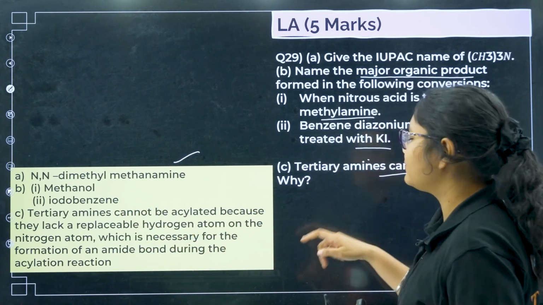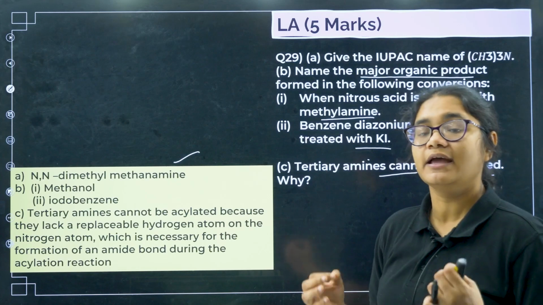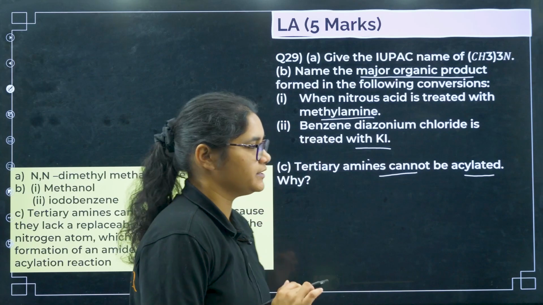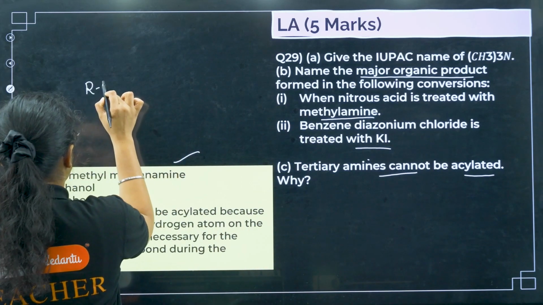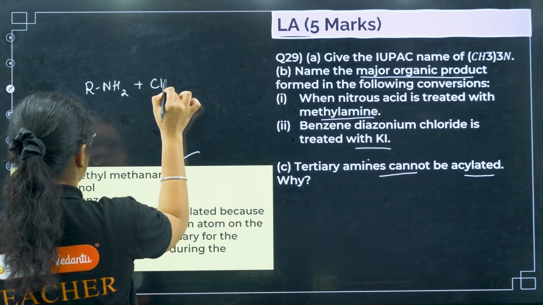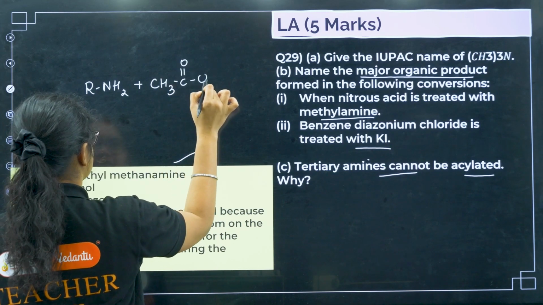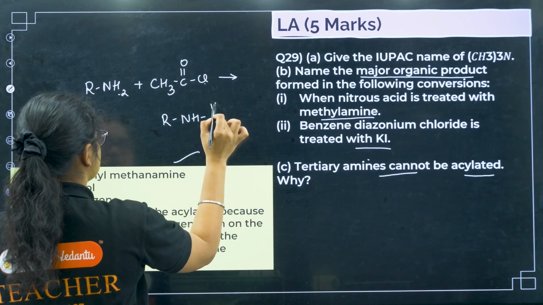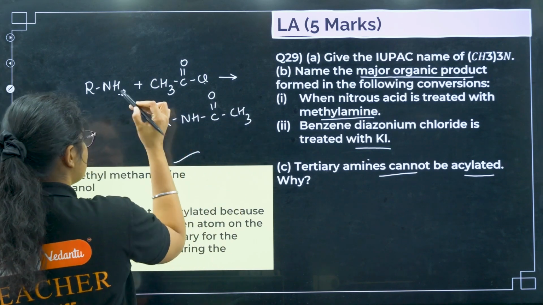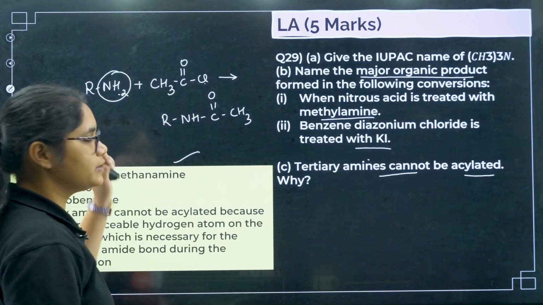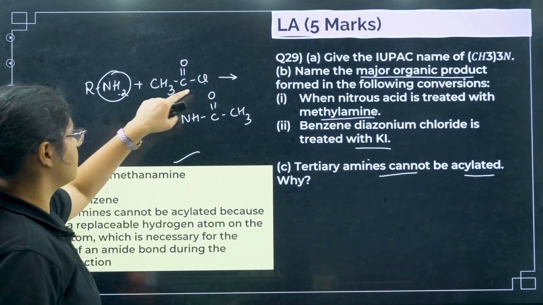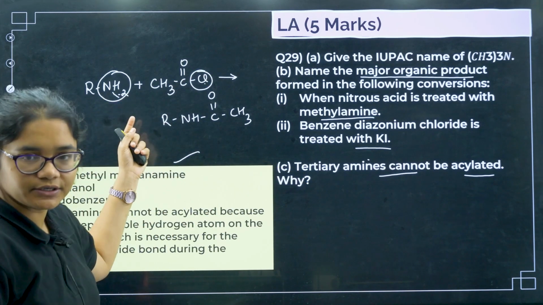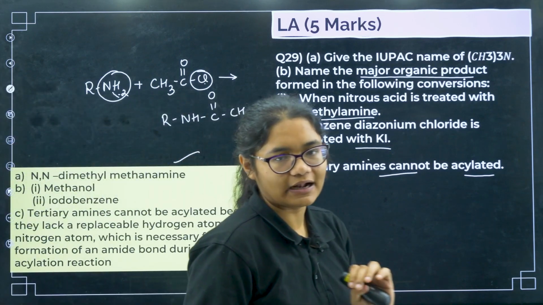Next, tertiary amines cannot be acylated. Why? So if you see, in case of acylation, what happens generally? If I have R NH2 and I treat it with any acylating group like CH3COCl, what will happen? H and Cl will be removed and you will get RNHCOCH3. Okay, so what is the requirement here? The nitrogen should have a hydrogen present which can be replaced. But in triethyl or tertiary amines there is no hydrogen here, so they cannot undergo this reaction, right? That is the very simple reason.